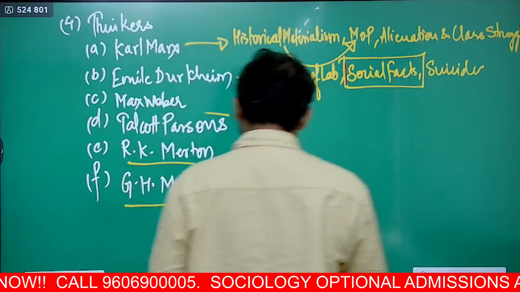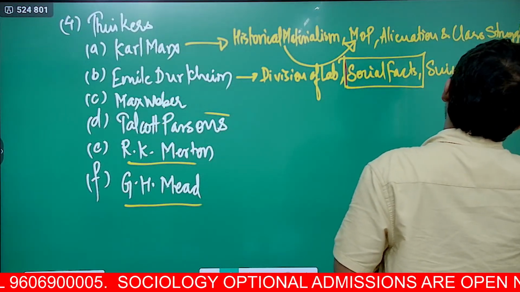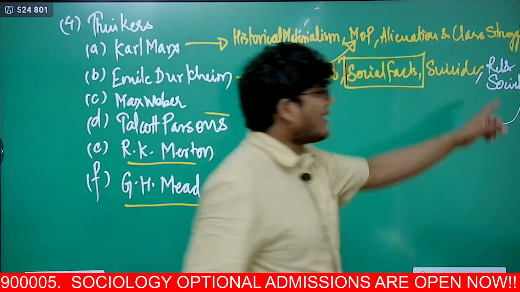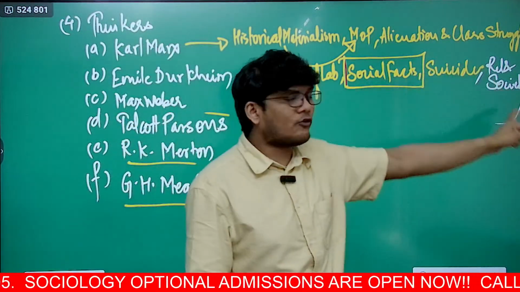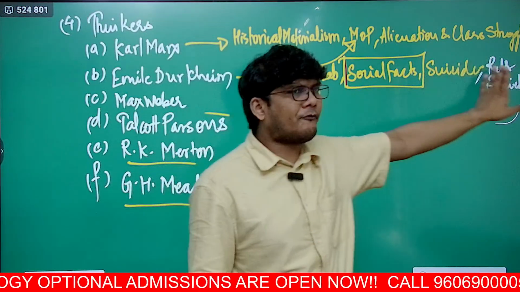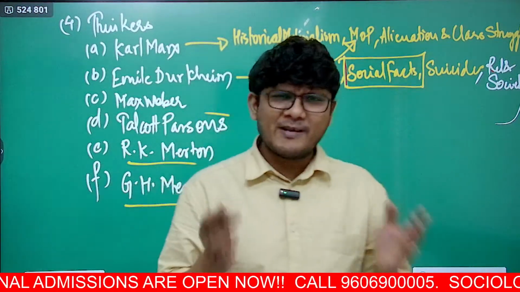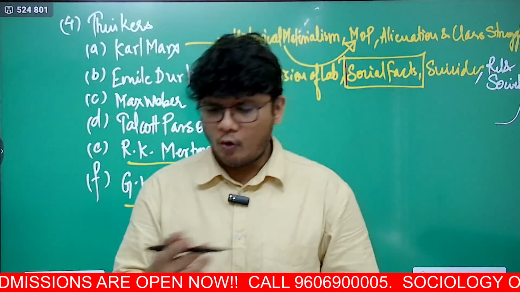Then you have suicide, plus you will also talk about religion and society over here. Now, very interestingly, religion and society is also another chapter in both paper 1 and paper 2. So a lot of that gets covered here as well as there. It is an overlap which makes the syllabus even more concise.